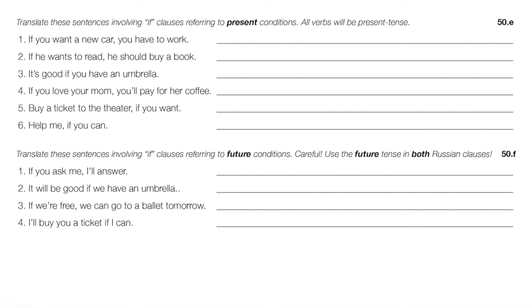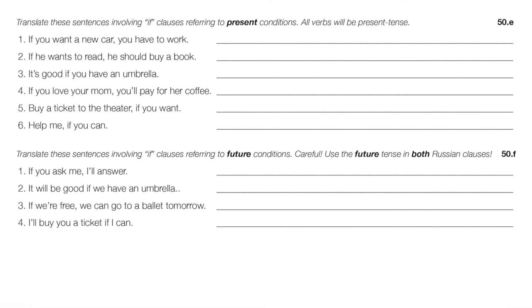Number two, it will be good if we have an umbrella. Будет хорошо, если у нас будет зонт. Right? Будет хорошо, right? It will be good, если у нас будет зонт. If an umbrella will be at us, literally. Number three, if we're free, we can go to a ballet tomorrow. Okay, again, we want to say literally if we will be free. Если мы будем свободны, мы сможем пойти на балет завтра.